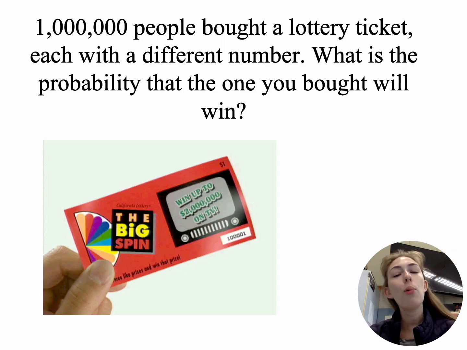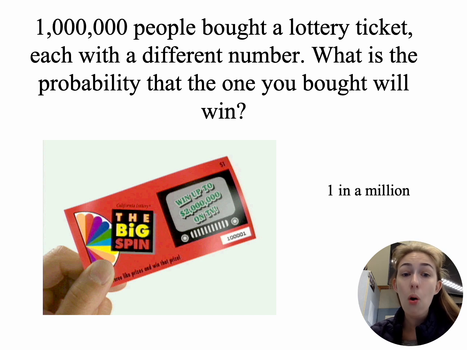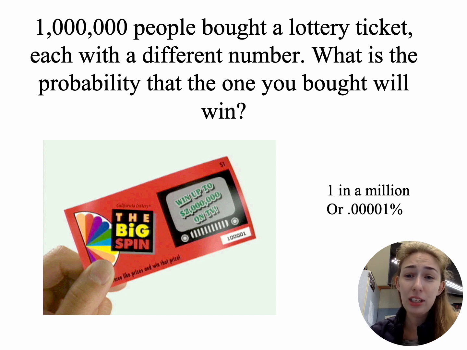Next, if 1 million people bought a lottery ticket, each with a different number, what's the probability that the one you bought will win, right? There's 1 million people, so that means it would be 1 in 1 million, okay? Really, really easy basic math, okay? The percentage would be converted to 0.00001.